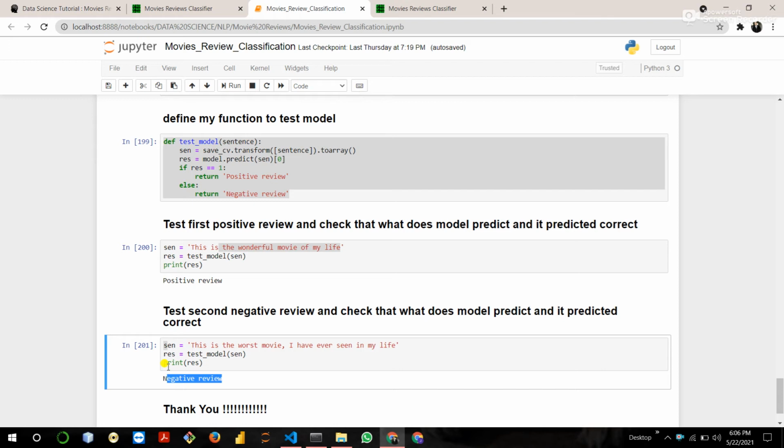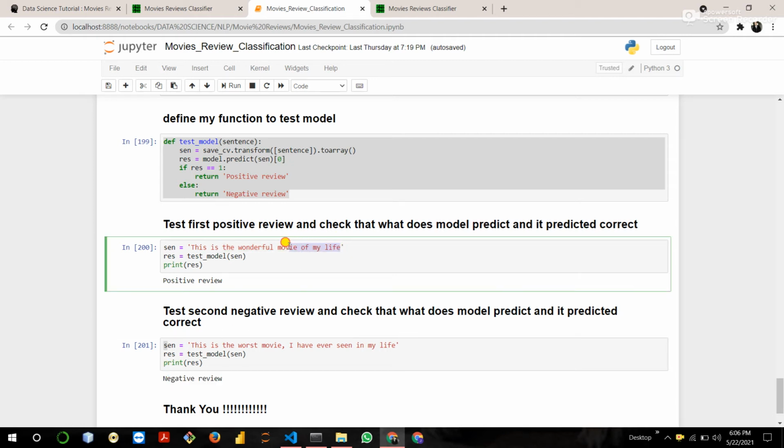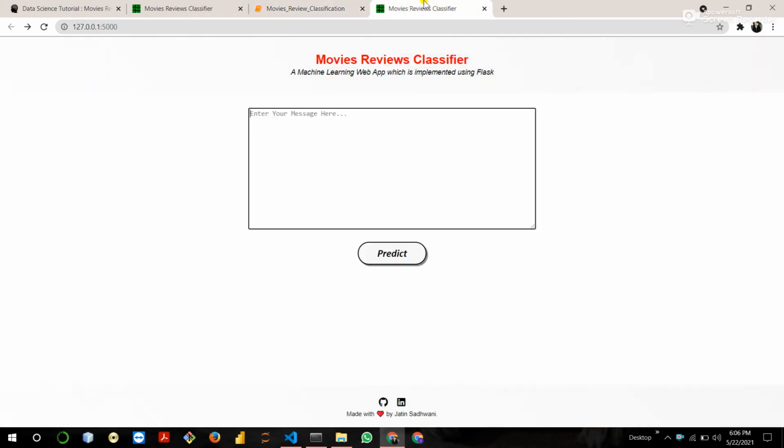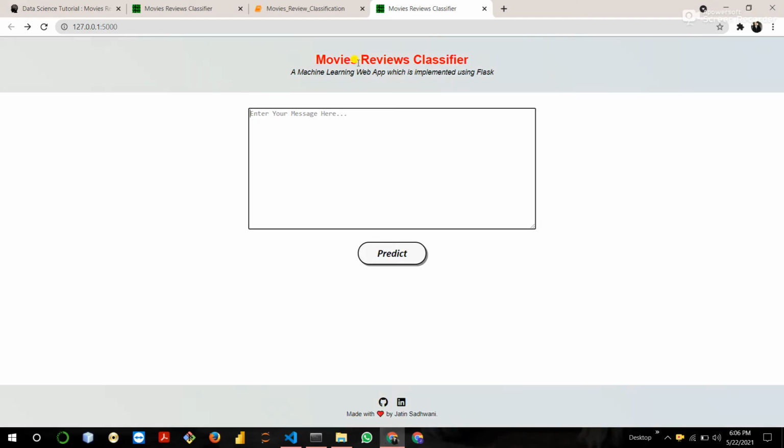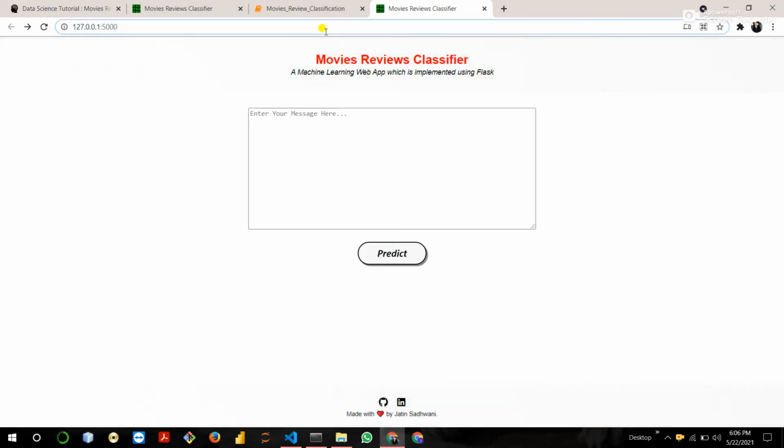Okay, then I also deployed this model using the Python framework Flask, which provides some tools to implement a web application. So I just copy the same positive sentence, and this is my deployment. After getting the code, you will get an app.py file. Just run this file in a command prompt with python app.py. You will get a link, http. Just copy this link and paste it into the browser.